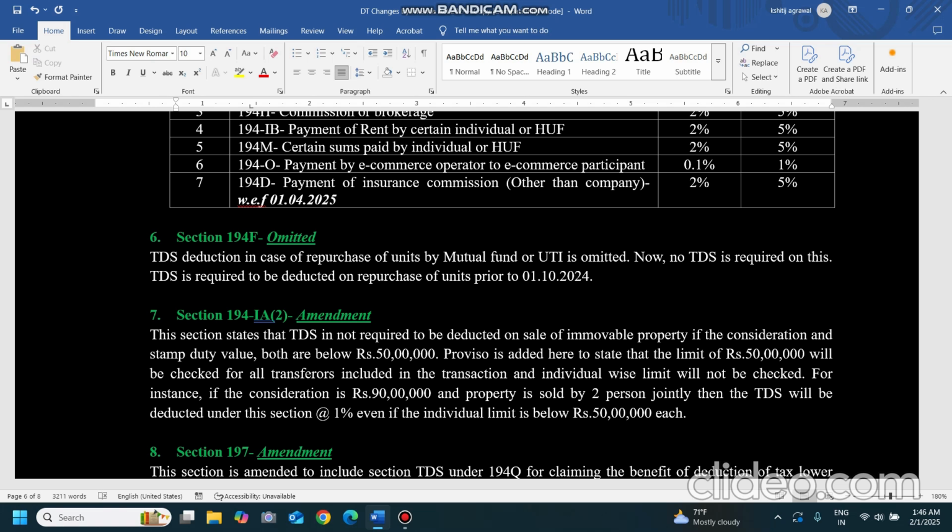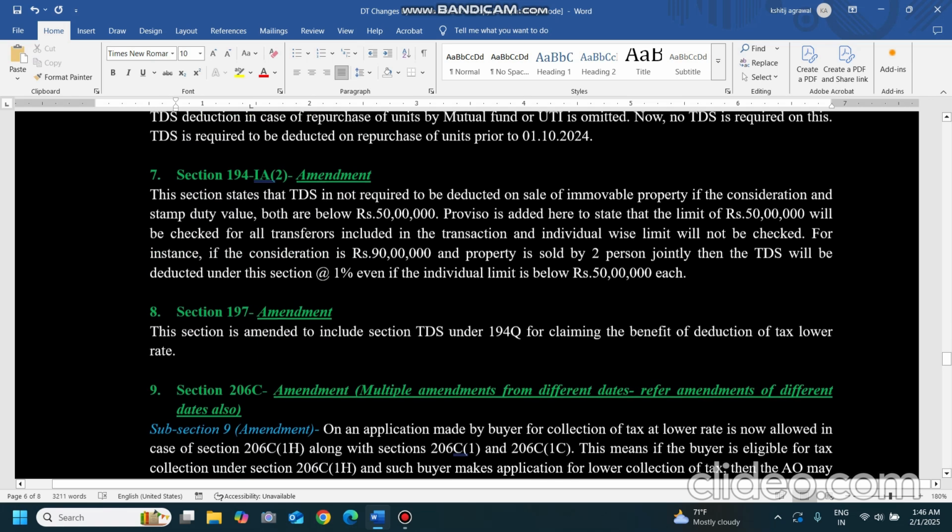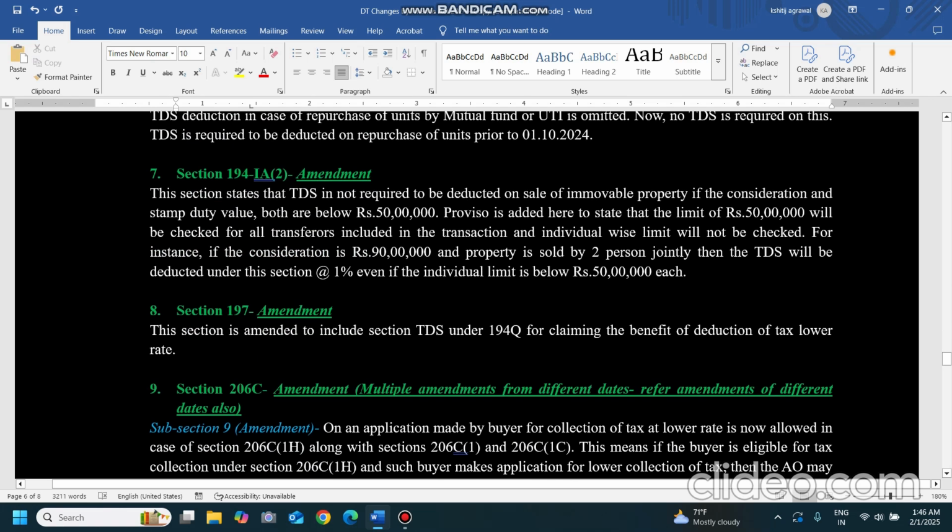Now coming to 194IA, sale of immovable property. What does it say? That TDS should not be deducted if the sale of immovable property, full value of consideration and stamp duty value both are below 50 lakhs. This section states that TDS is not required to be deducted on sale of immovable property if the consideration and stamp duty value both are below rupees 50 lakhs. Then in that case we don't have to deduct the TDS at any rate.